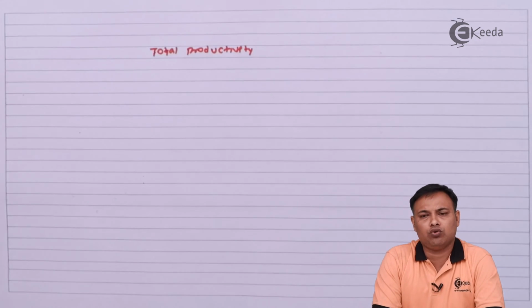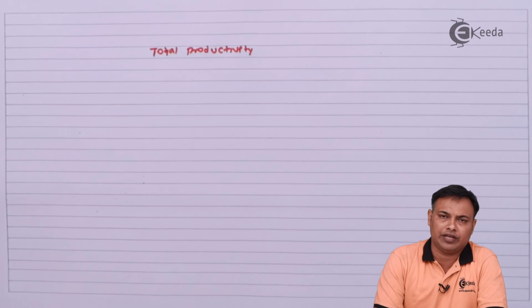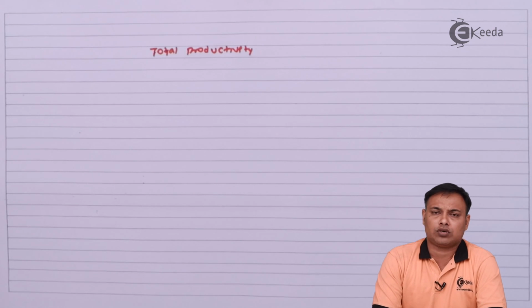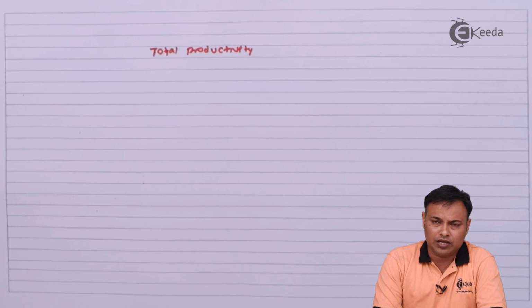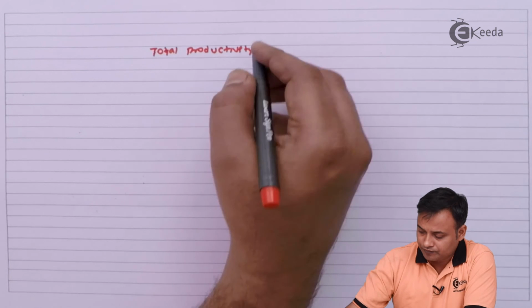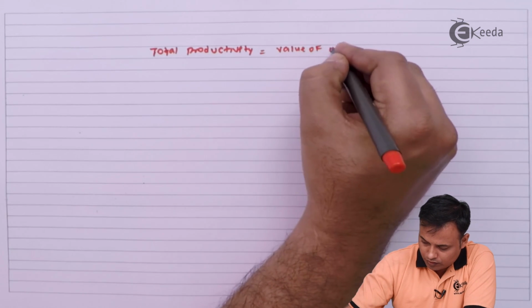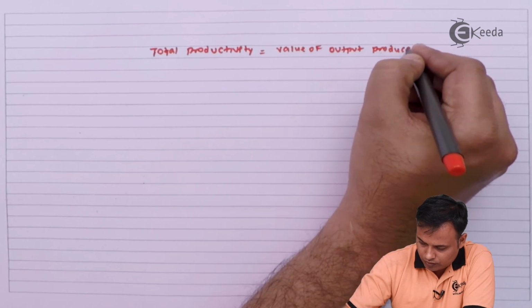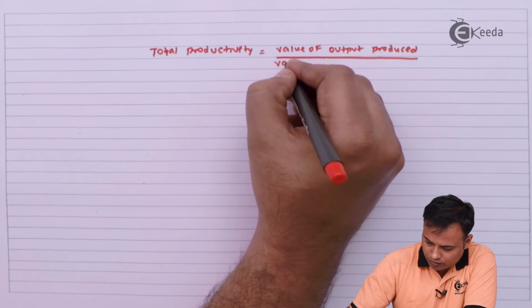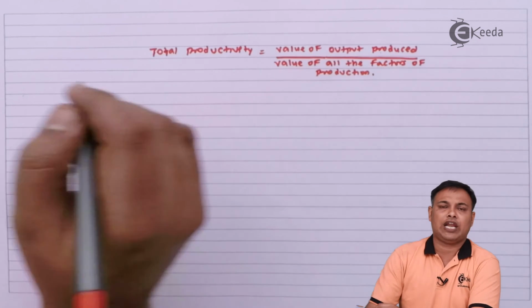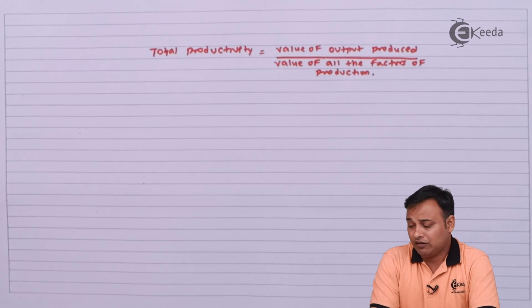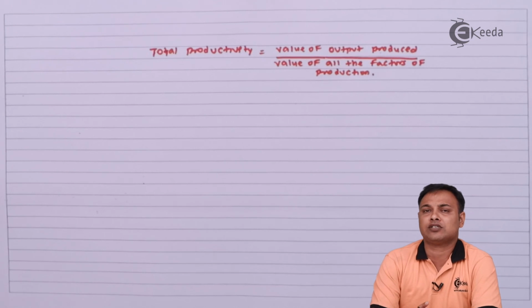The last part I'm going to discuss now is total productivity. Now, how will you explain total productivity? Total productivity is nothing but the sum total of all the different factors that we are using in the whole process of production. Here, the formula will be value of output produced divided by value of all the factors of production.